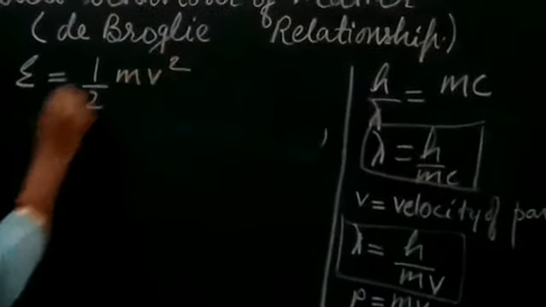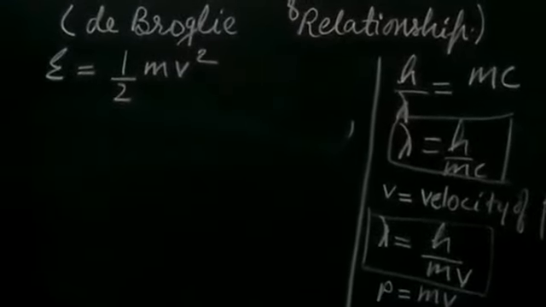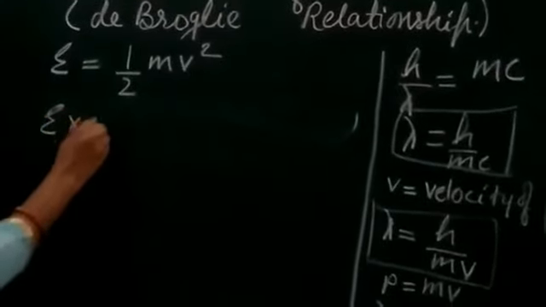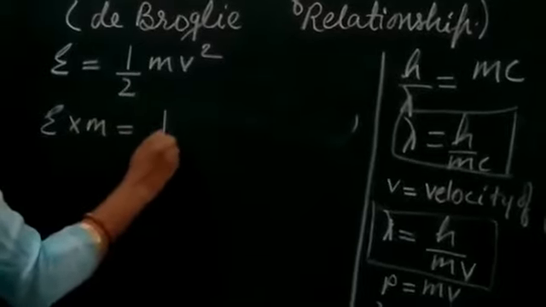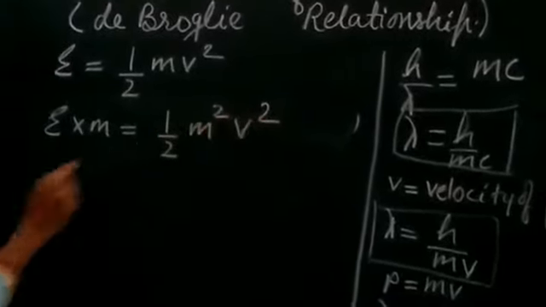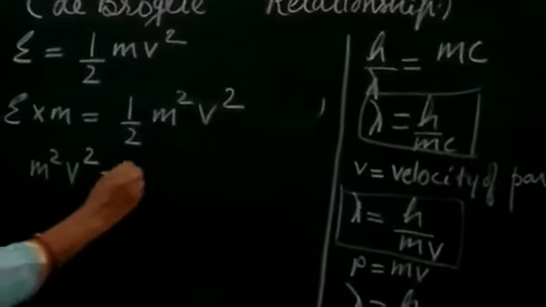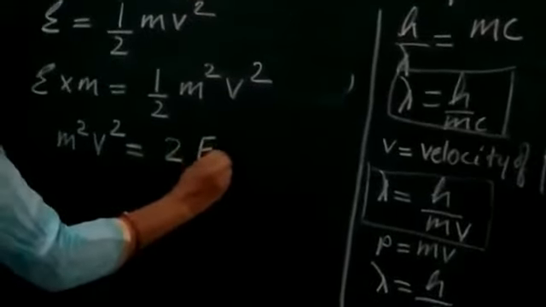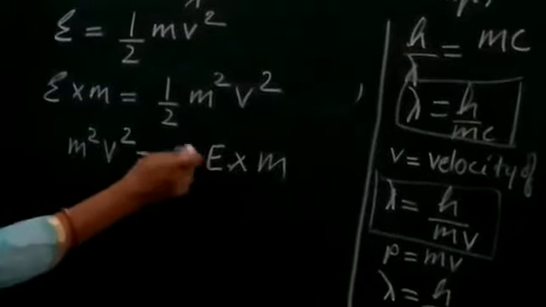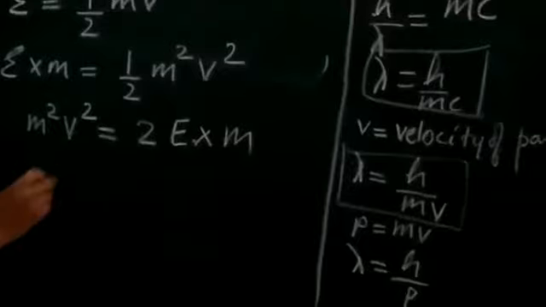We multiply both sides by m, so it becomes m square v square equals twice E multiplied by m. Here E denotes the energy of the particle with which it is moving, and small m is the mass of the particle.